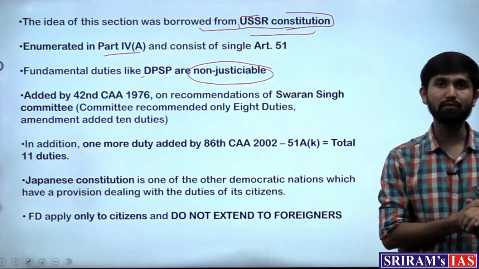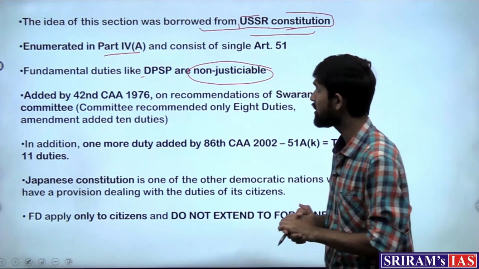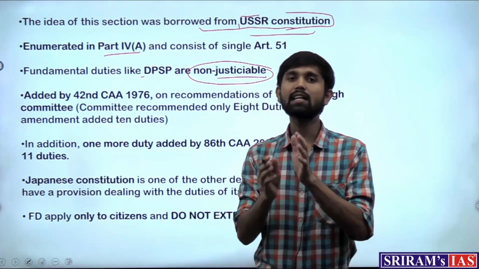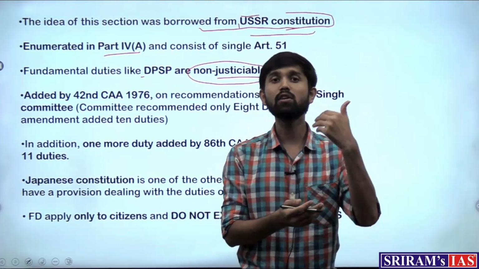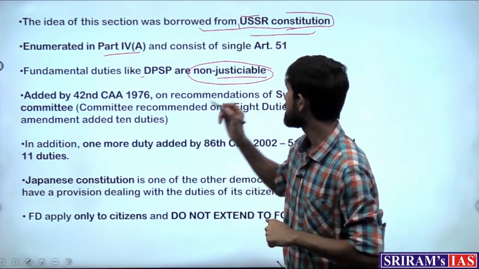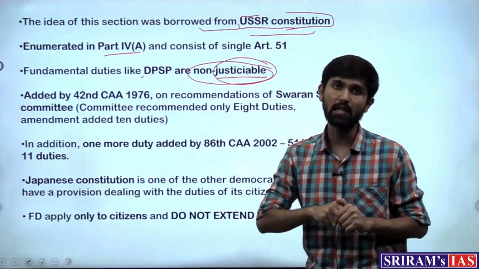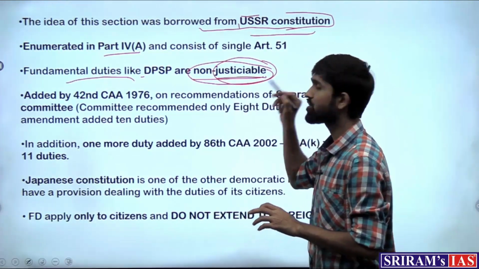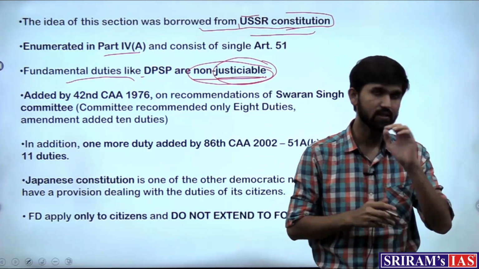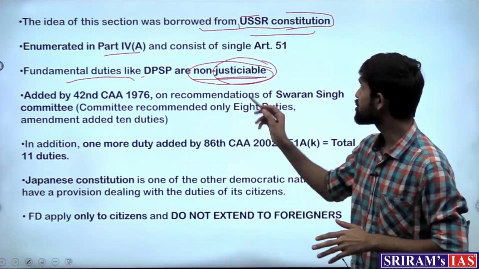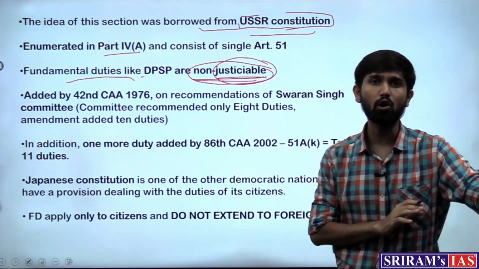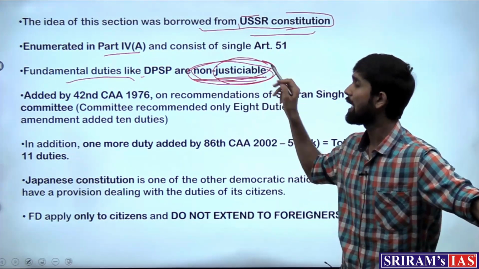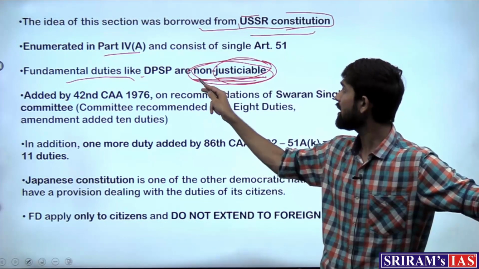So this became the major difference between fundamental rights and fundamental duties, that where the fundamental rights are enforceable or justiciable. What does that mean? That if there is any violation of such a right, one can go to the court to enforce that right. This is what is known as justiciable or enforceable. But these duties, when they were incorporated in the Constitution, they were made non-justiciable or, excuse me, non-enforceable, which meant that they were certainly incorporated in the Constitution, but the violation of them per se would not be liable for punishment under a court case. So they were made non-justiciable.